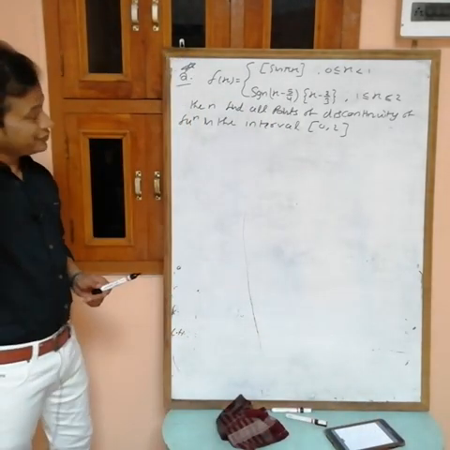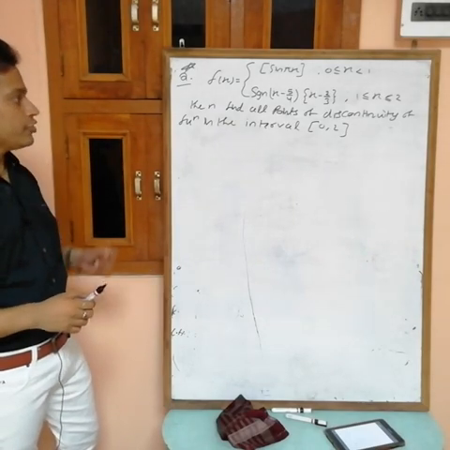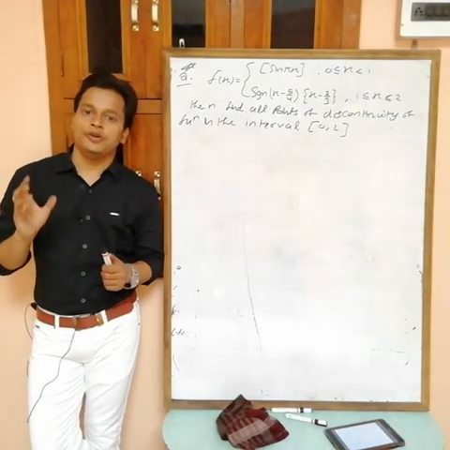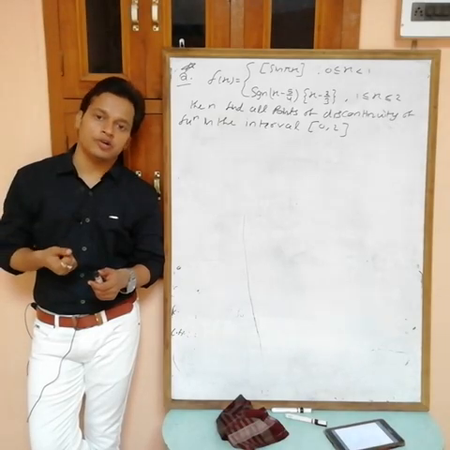Okay, now find all the points of discontinuity of the function in the interval 0, 2. So first we have to find all the possible points of discontinuity, then we have to check the continuity at the possible points of discontinuity.